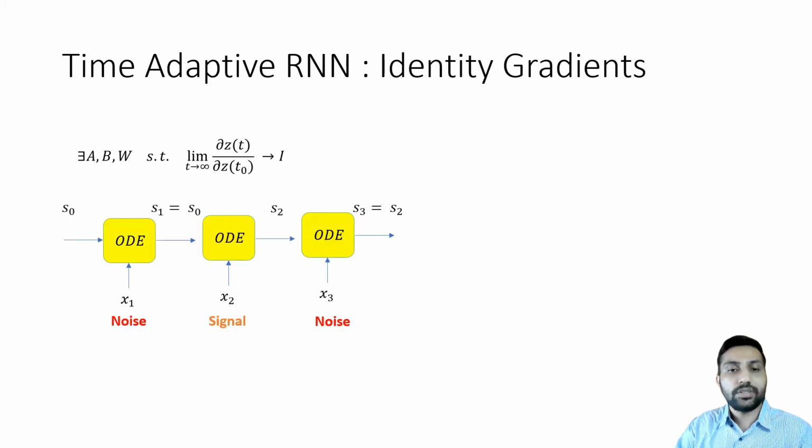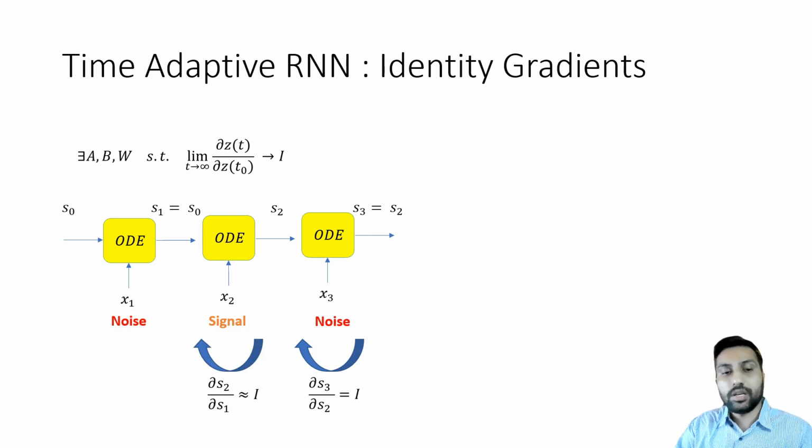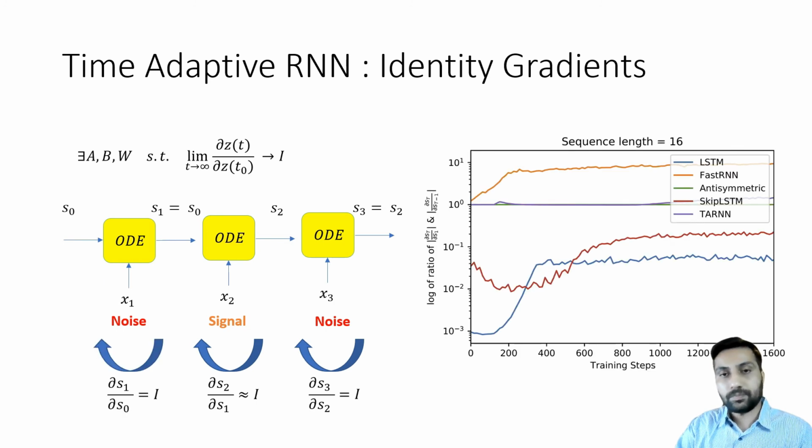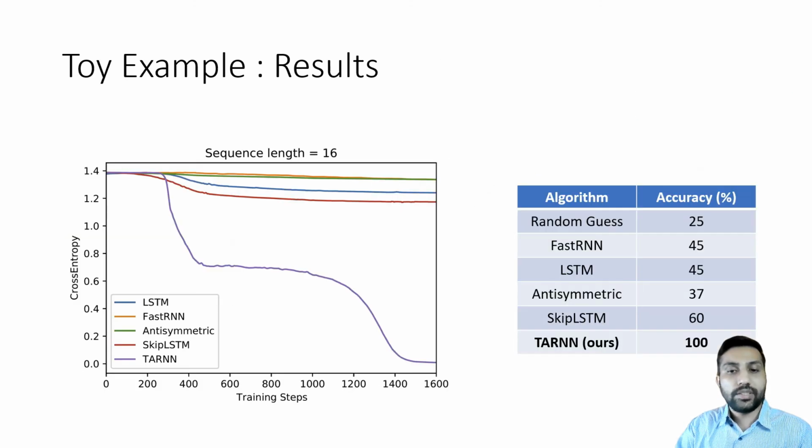In the same example we just saw, going in the backpropagation step, you see that the partial of S3 with respect to S2 is identity because the hidden state is the same. From S2 to S1, you get identity because you're still at an equilibrium solution, and so on. You can confirm the same in the gradient plot, where TAN achieves identical gradients. And as a result, on the toy example, TAN achieves 0 cross entropy and 100% accuracy.